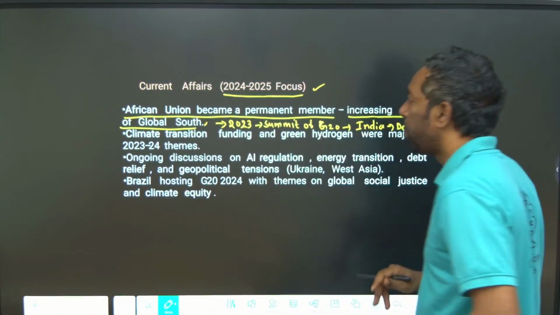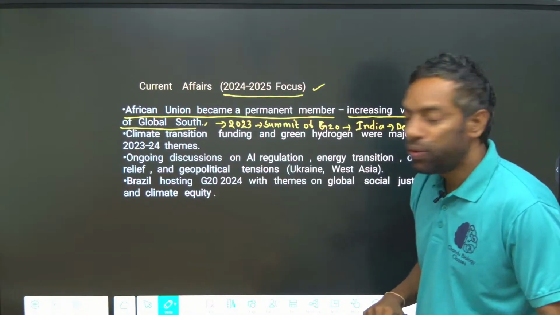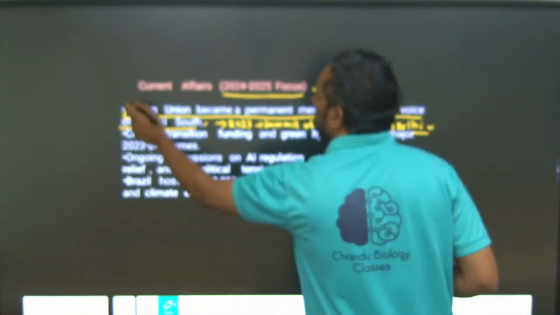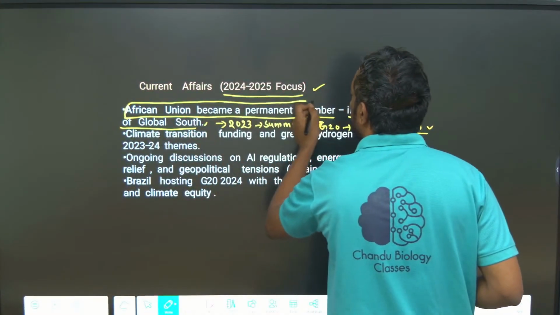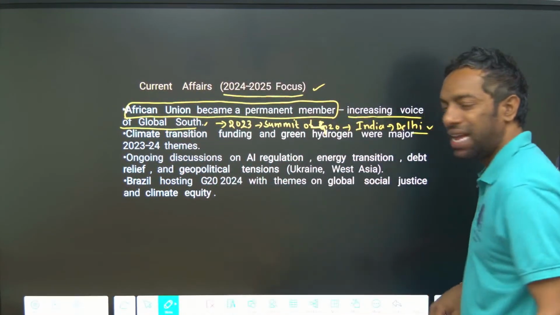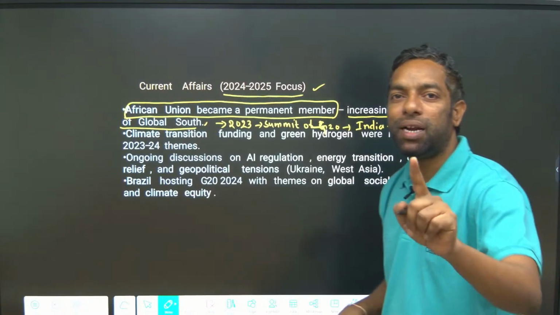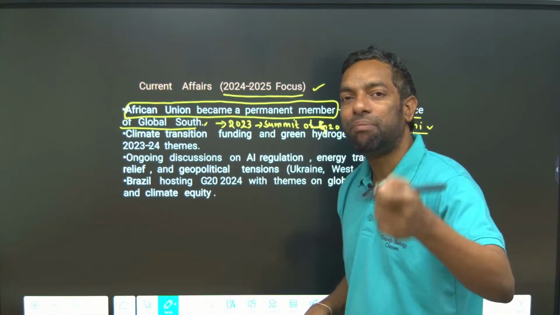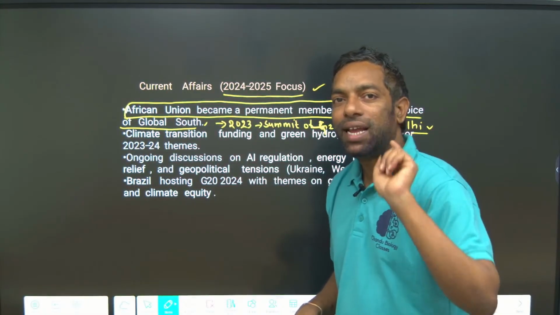The African Union became a permanent member of the G20 Summit in 2023, India.